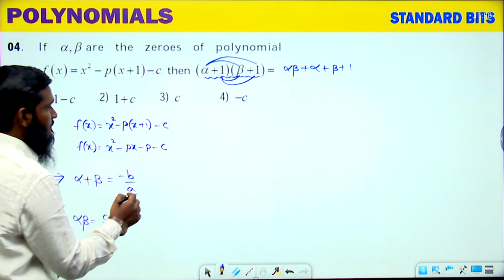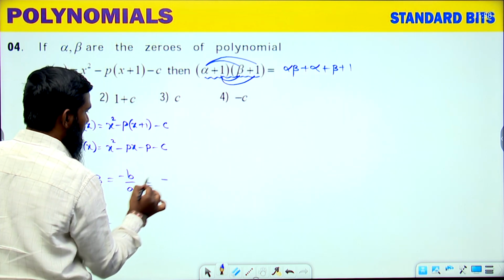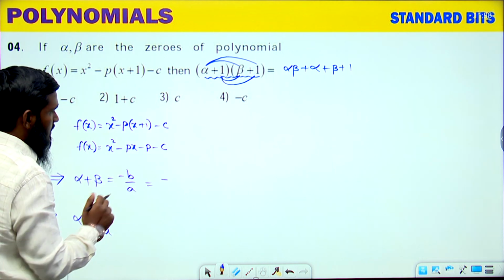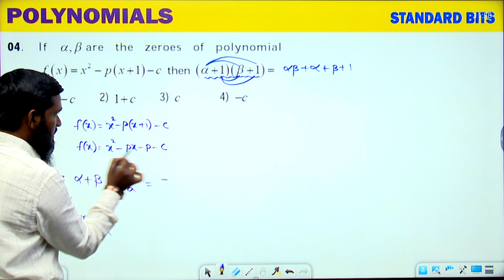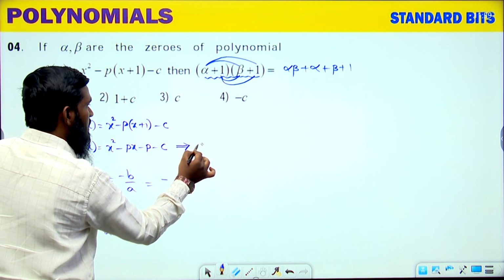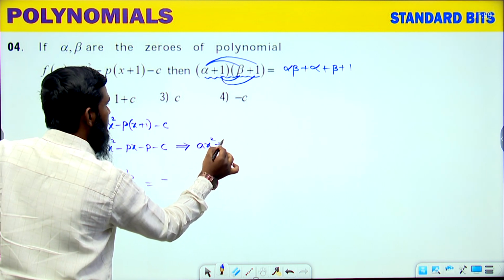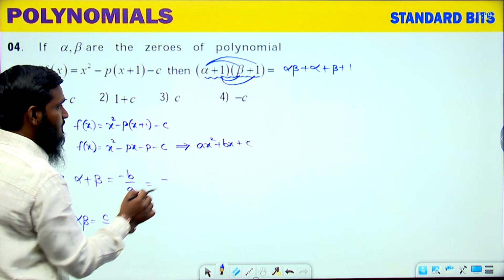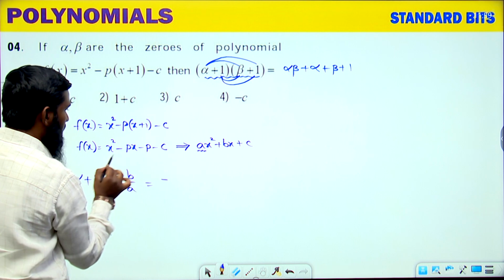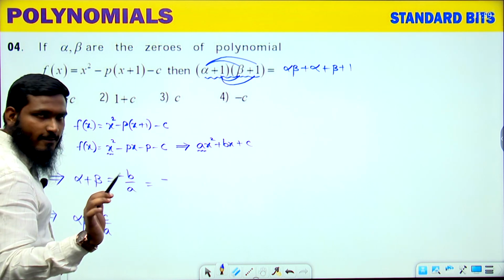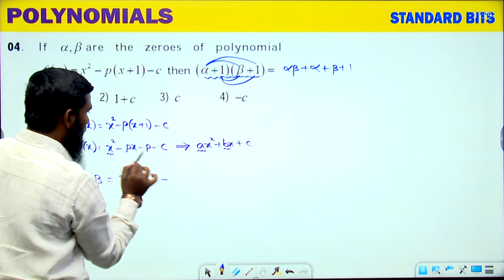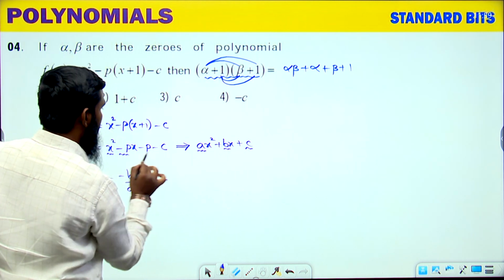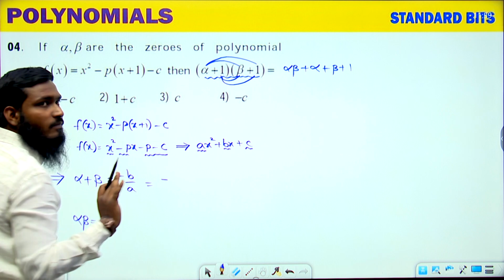Now let us see this part. So minus we have written as it is. Now what is the b value? If you are seeing the b value, this one is looking like ax square plus bx plus c. So what is the a value we are having? The a value is equals to x square. Now what is the b value we are having over here? The b value is equals to minus p. What is the c value we are having over here? Minus p minus c. This part we are having.